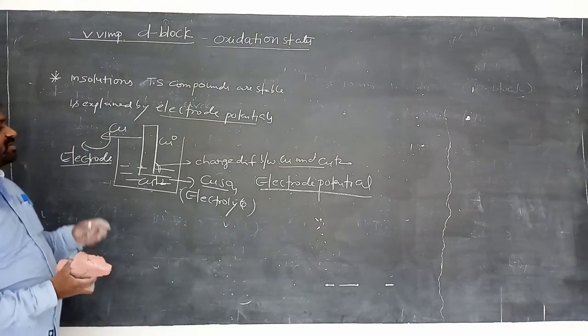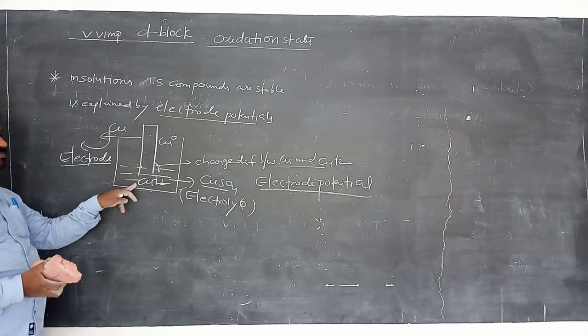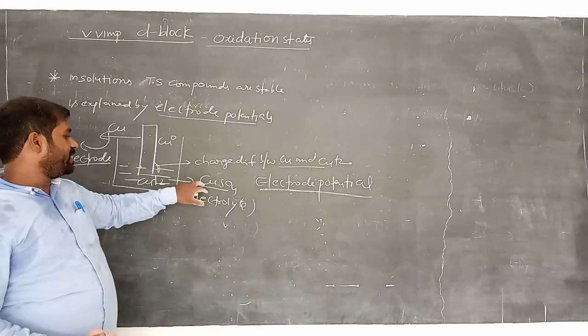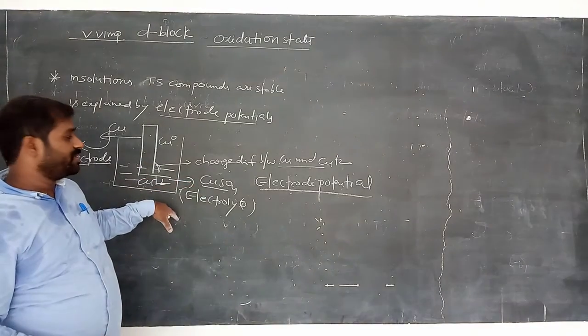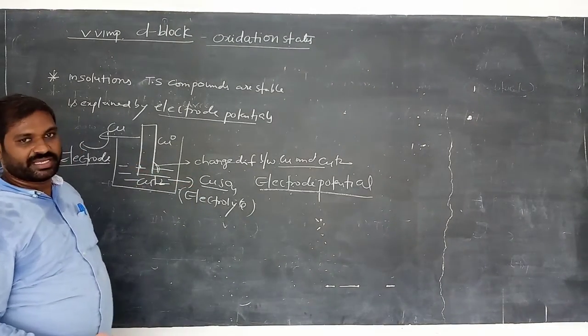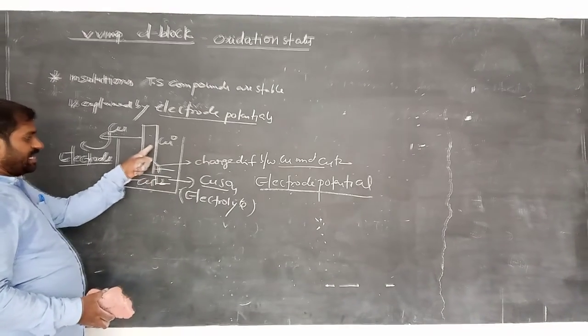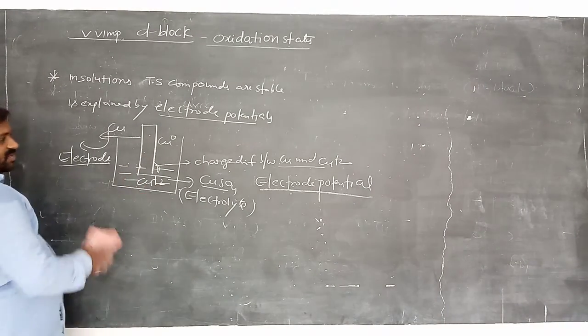So the stability of the transition compounds in the solutions is explained. Copper is a transition metal. Okay, so the stability in the solution form is explained with respect to electrode potential, meaning the potential difference between the electrode and ions in the solution.